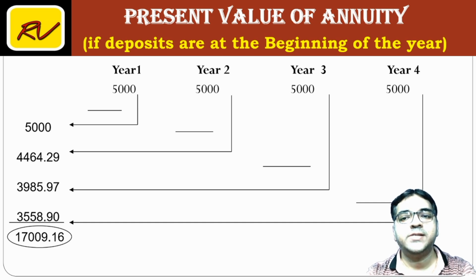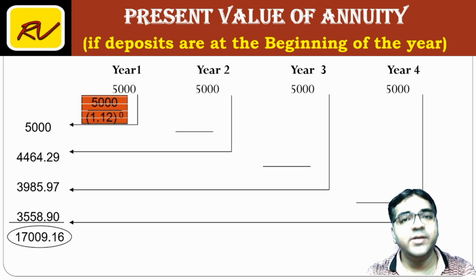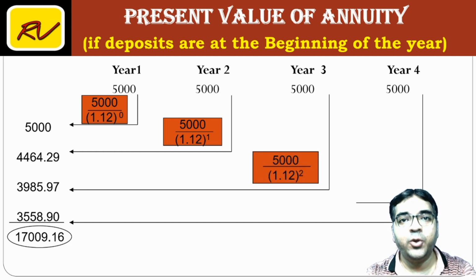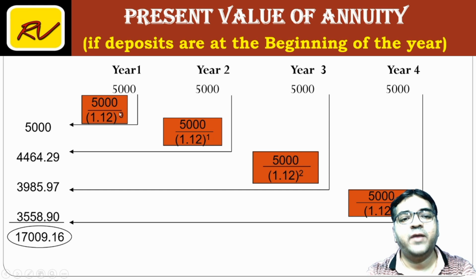What happens if the deposits are at the beginning of the year? Instead of end, again it is at the beginning of the year. So ये 5,000 मुझे मिलने वाला है in the beginning of first year. I want in the beginning of the year, which means there is no discounting involved. Second year से लेके first year तक it will be discounting for 1 year. Third year से first year तक it will be discounting for 2 years. Similarly, 3 years. So 1.12 to the power 0. Anything to the power 0 is 1. So 5000 upon 1, this will remain 5000.